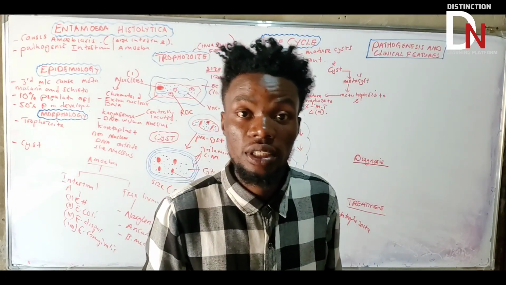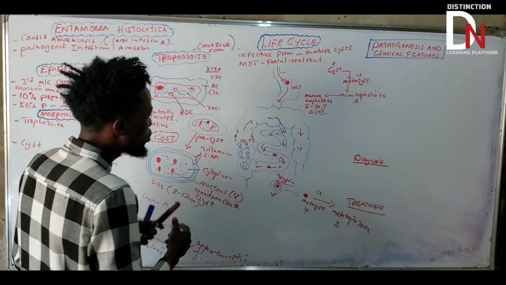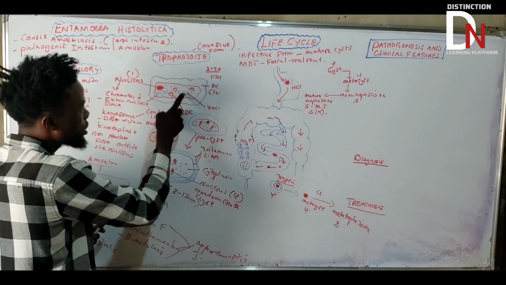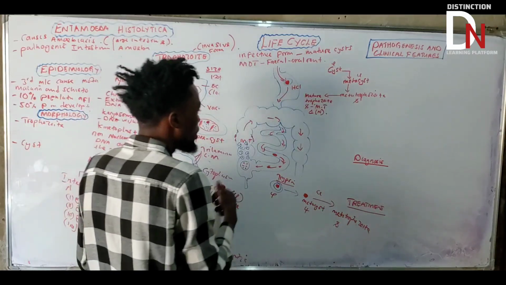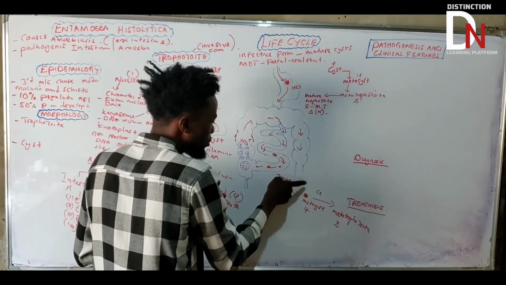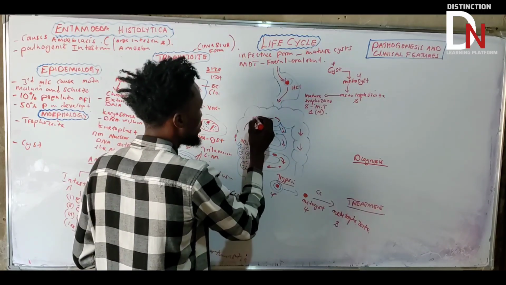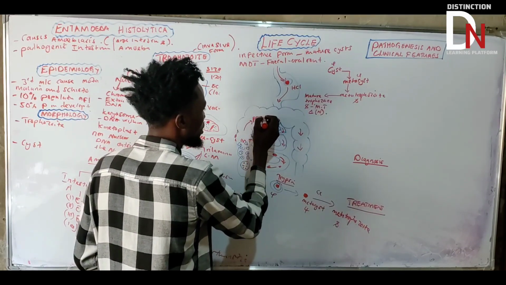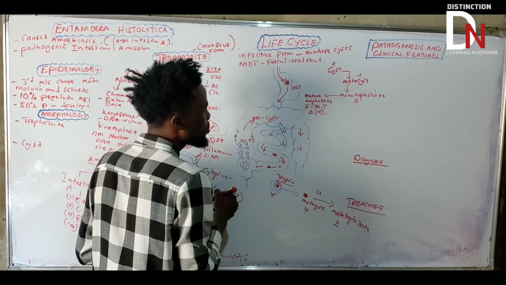Now it will start changing. This trophozoite wants to survive outside, so it will change into the precyst. It will say, me outside I can't survive, so it is going to change into the precyst.